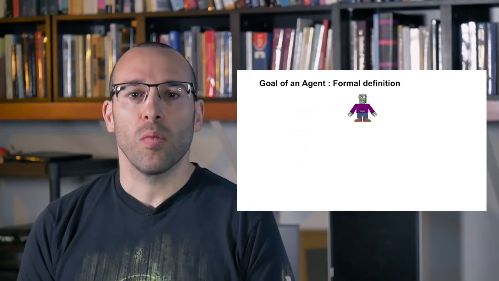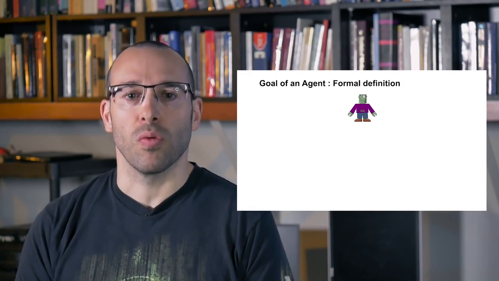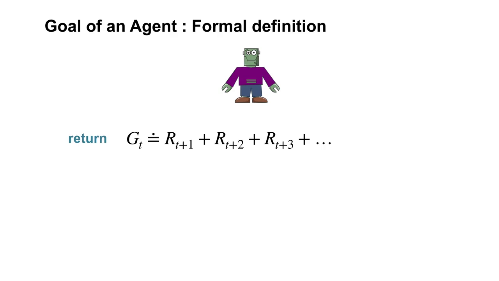Now let's formally define what we mean by maximizing total future reward. The return at time step t is simply the sum of rewards obtained after time step t. We denote the return with the letter G. The return is a random variable because the dynamics of the MDP can be stochastic.